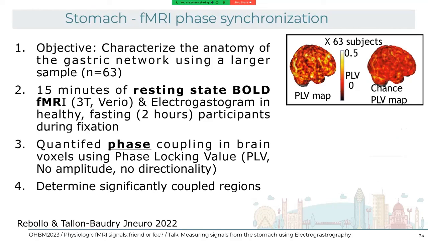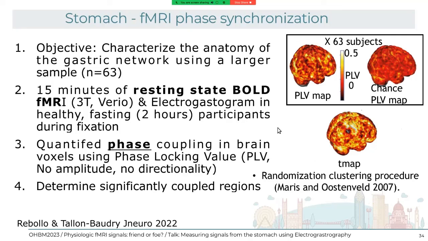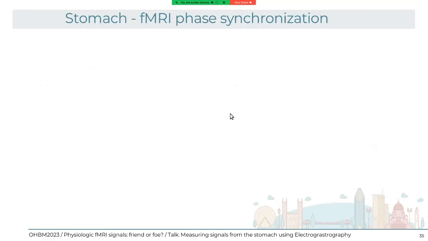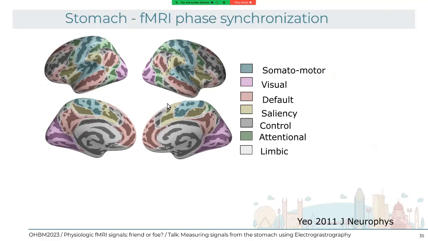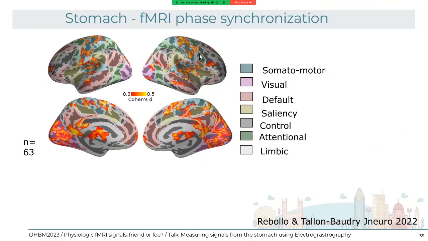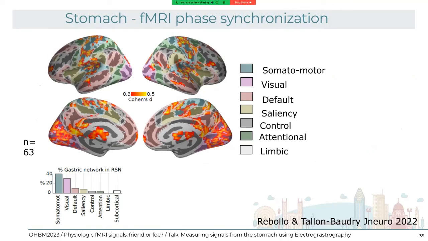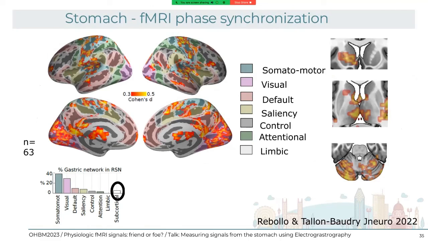So to conclude, EGG has a lot of potential to understand brain-body interactions in cognitive neuroscience. However, careful planning and experimental design and setup is needed. Feeding time, like when the subject is going to be fed with respect to the scanning, and which digestive state we're going to aim for, is also important. And regarding the timing of the conditions, make sure to have enough time and to pilot the data, to make sure that the EGG has enough time to change for your stimuli.